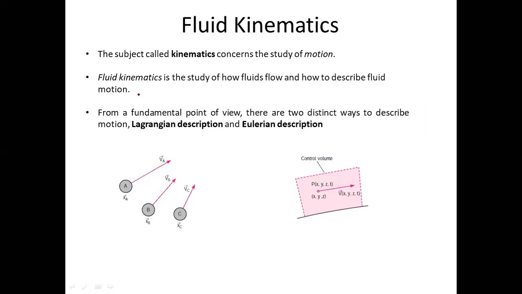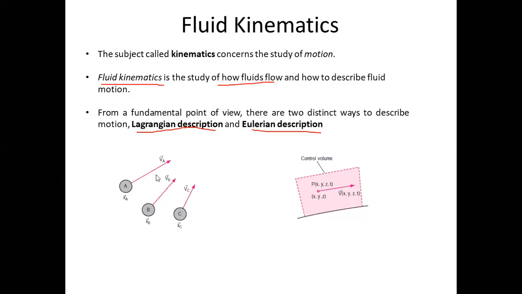I was telling you the meaning of fluid kinematics. It's a study of the fluid in motion. There are two ways to carry out this study. The first way is the Lagrangian description, and the second way is the Eulerian description. Now, what happens in Lagrangian description? Try to visualize or assume a fluid which is flowing. Now, when this fluid is flowing, we need to observe each.